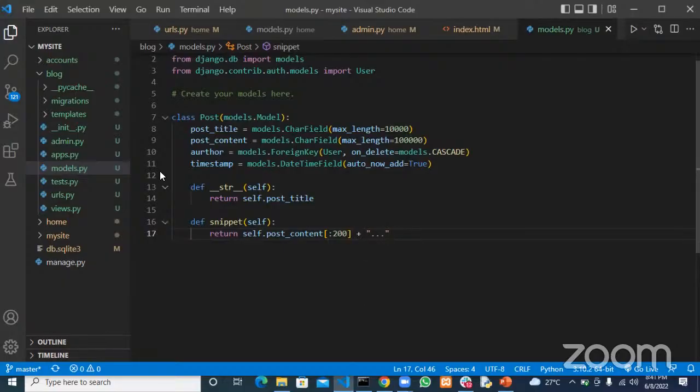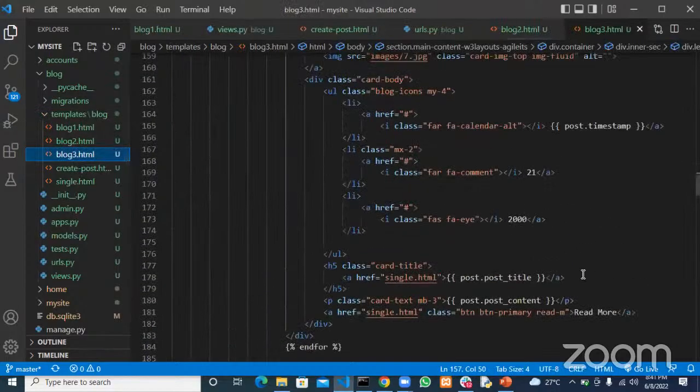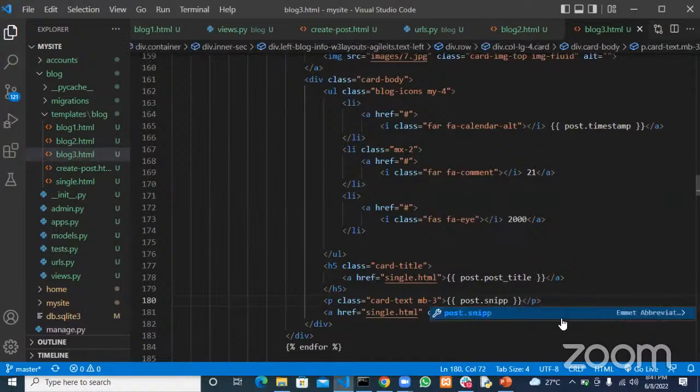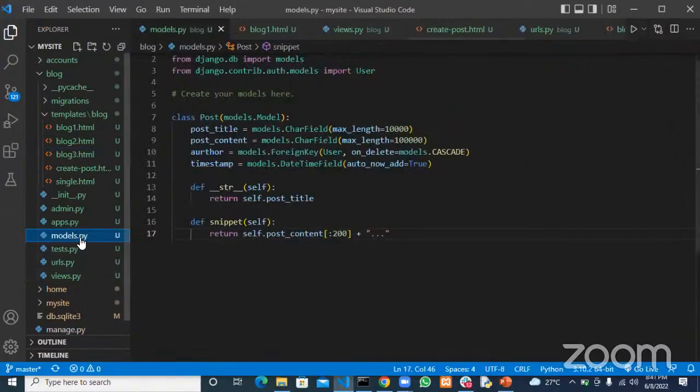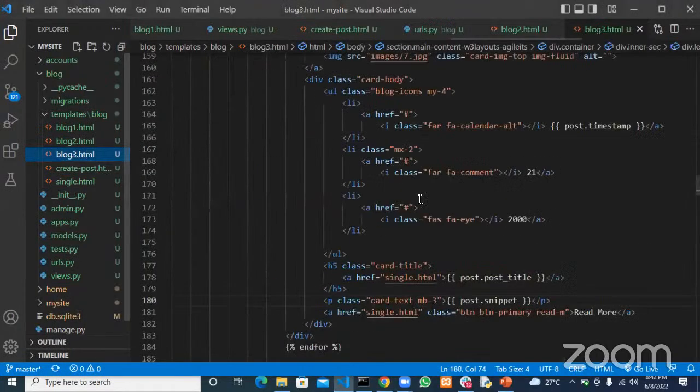So now what we want to do is go back to our templates here, block 3. I think that's what we use, block 3. So now instead of showing post content, we want to show the snippets. Let's see if it is double P or single P. Let's confirm that. So double P, all right? So it's snippets. That's what you want to show, the snippet, and not the content itself.